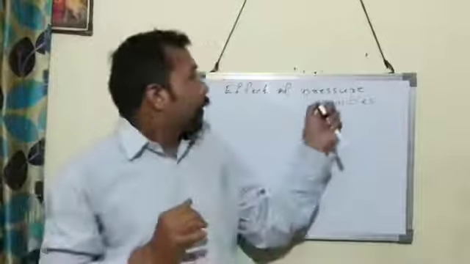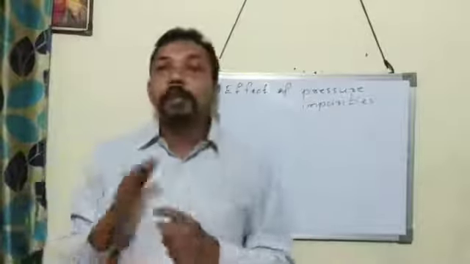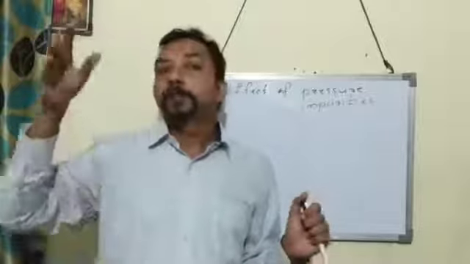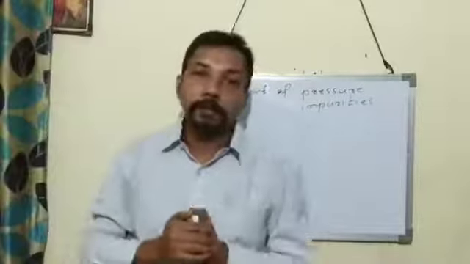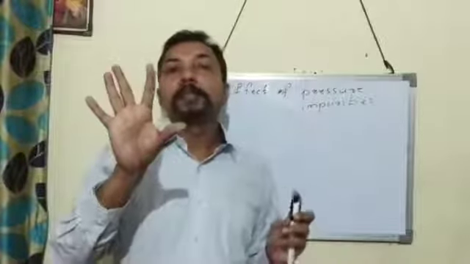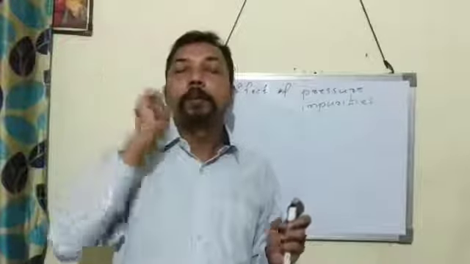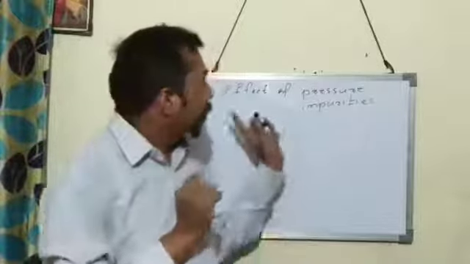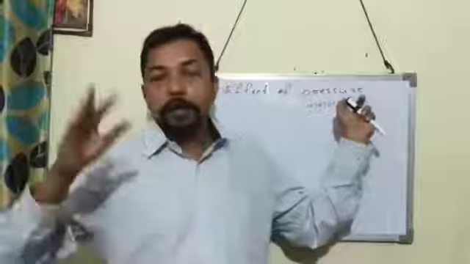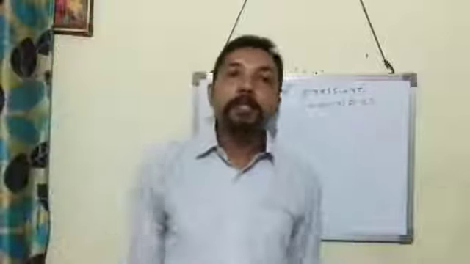Then what is the effect of impurities on boiling point? If impurities are added to water, then also its boiling point increases. If salt is added to water, then water won't boil at 100 degrees Celsius. It will boil above 100 degrees Celsius. So when impurities are added, in that case also the boiling point increases.